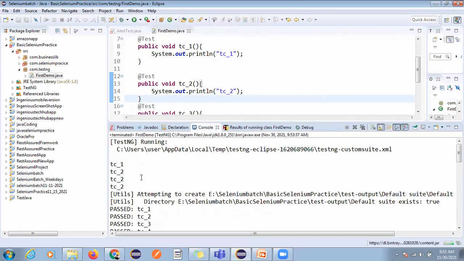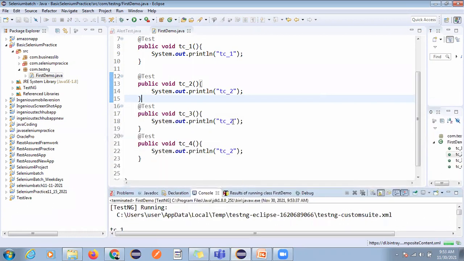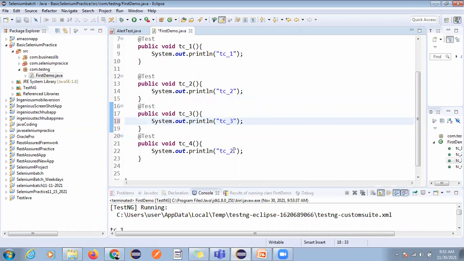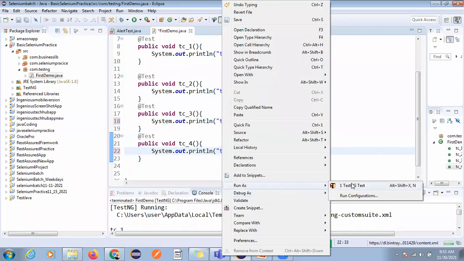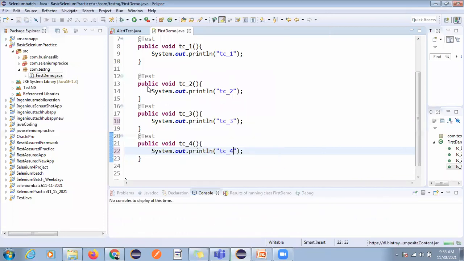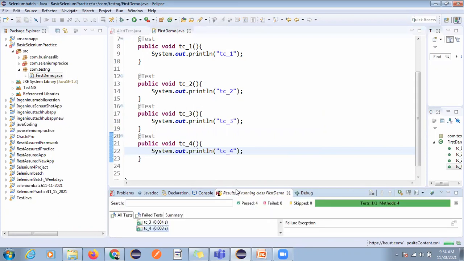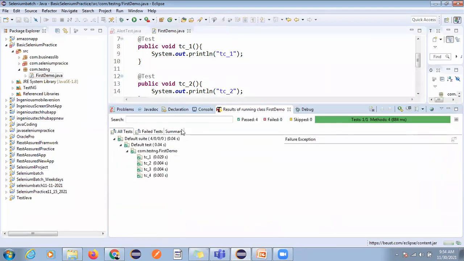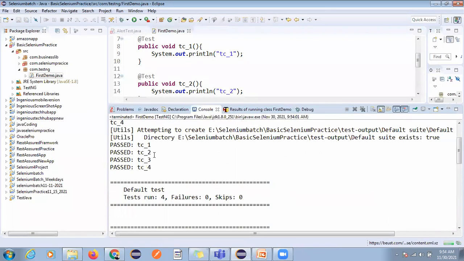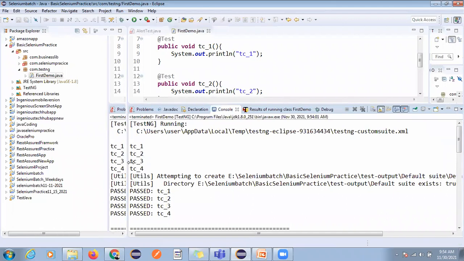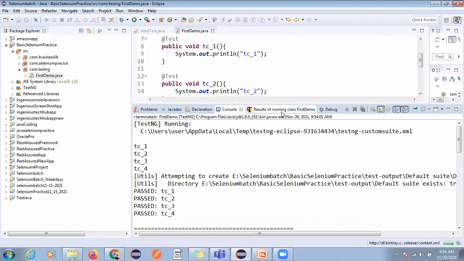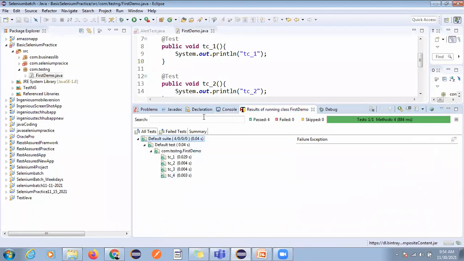So here if you run this, proceed, and you can see here, all the test cases are passed. You can see all these are the test cases. Actually I did not change this. Okay, 3 and 4, and run this again. So here execution will start from @Test. Okay, but in Java we are using the main method, right? So here the execution will start from, you can see here we have the 4 test cases, all are passed, and here we can also see this green tick.